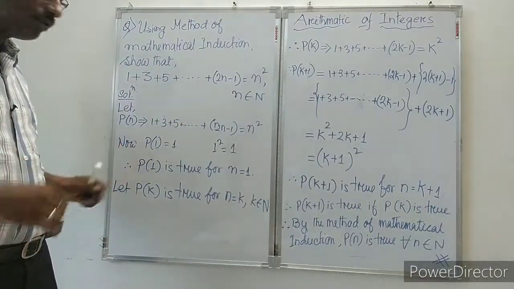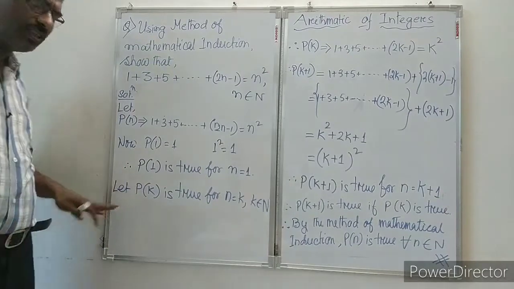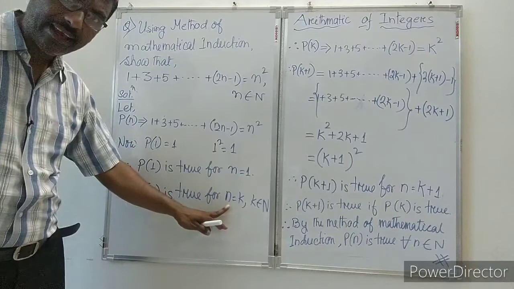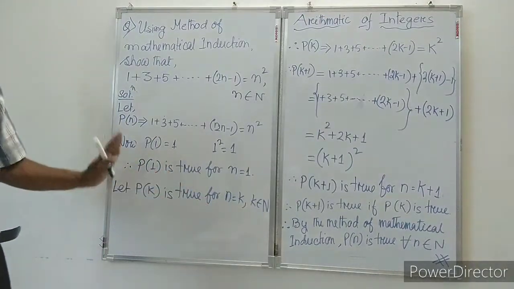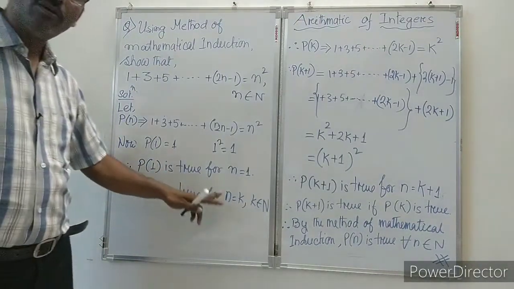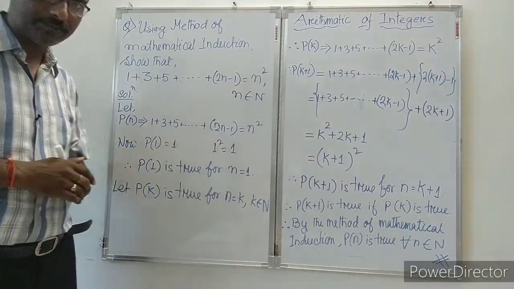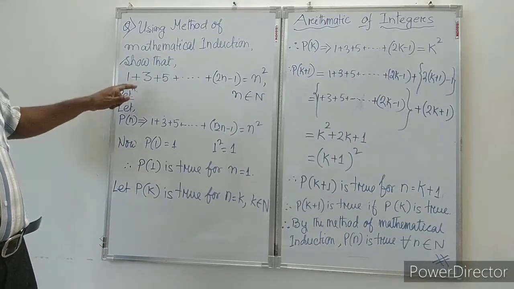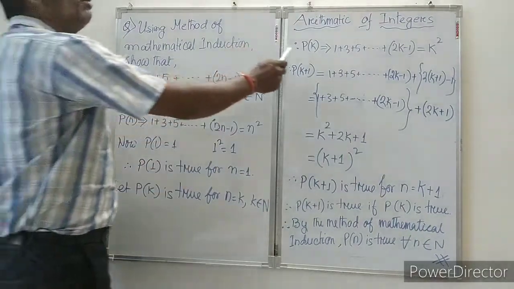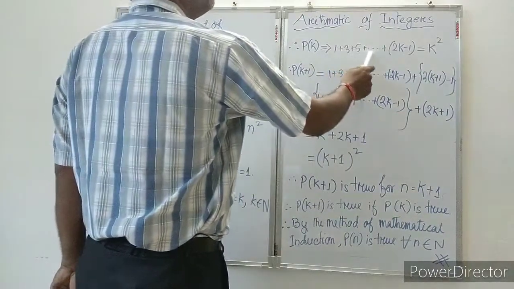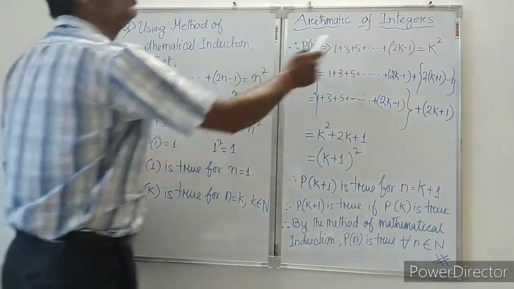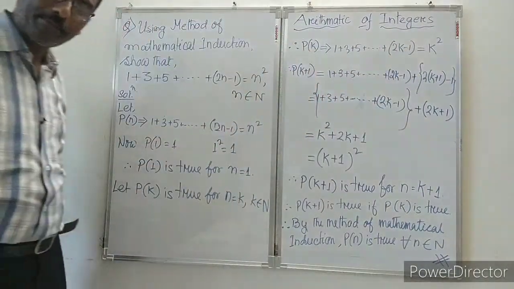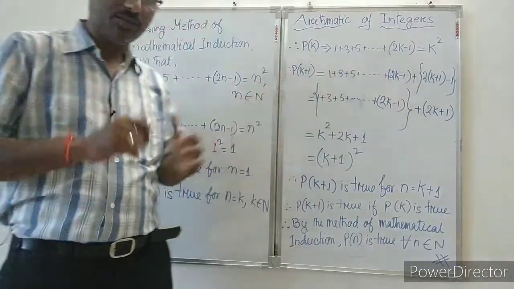First of all, according to the principle, we will consider that for a natural number k, the statement is true. Pk is true for n equal to k, that we will consider. Now if Pk is true, what will be P of k? P of k will become 1 plus 3 plus 5 up to dot dot, then in place of n we put k, is equal to k square. The whole statement is Pk. So that is true, we are considering.